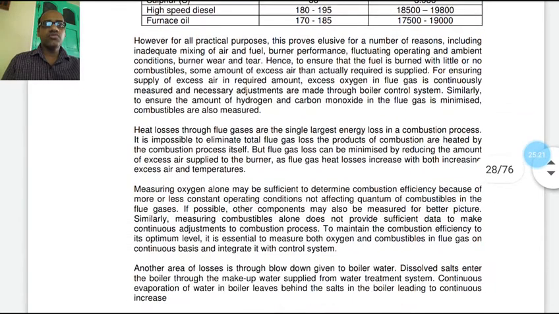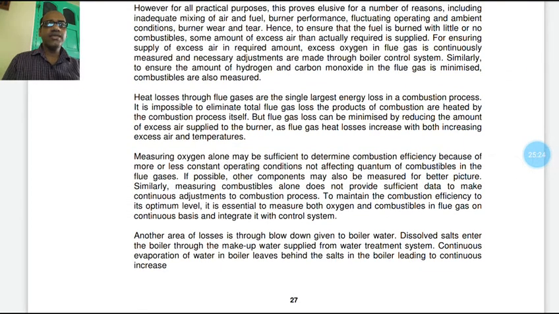Heat losses through the flue gases are the single largest energy loss in a combustion process. It is not possible to eliminate total flue gas loss, since the products of combustion are heated by the combustion process itself. But flue gas loss can be minimized by reducing the amount of excess air supplied to the burner, as flue gas heat loss increases with both increasing excess air and temperature.